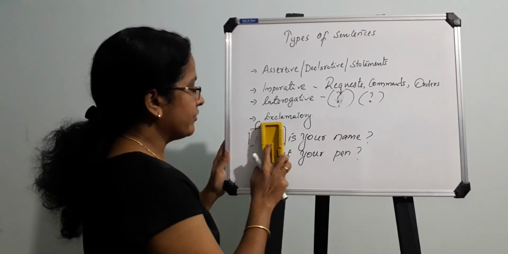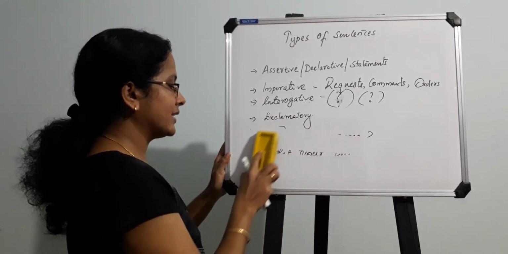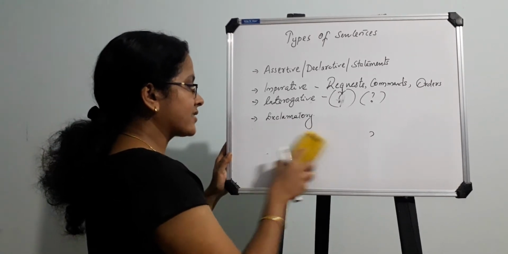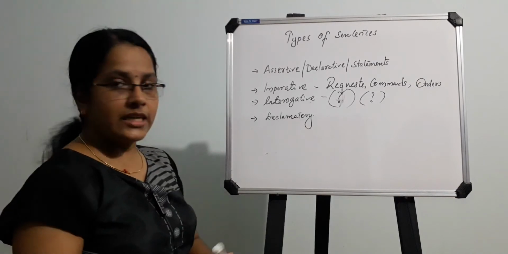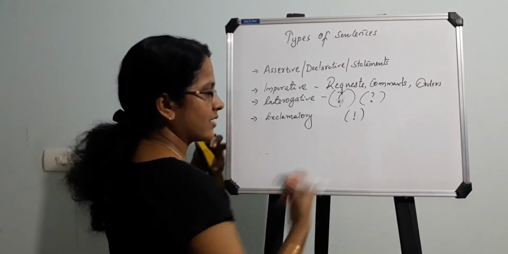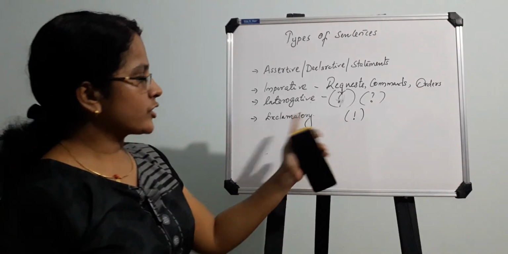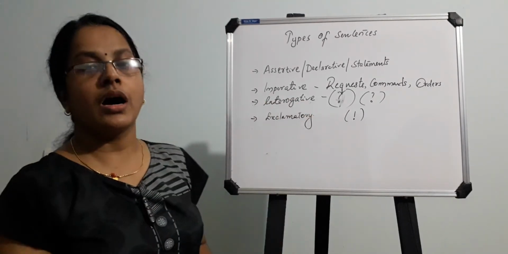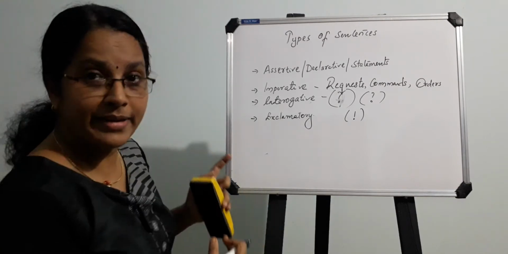So next one, it is very easy for you because we are coming to the fourth type of sentence, that is the exclamatory sentence. Exclamatory sentence itself contains the meaning that it will end in an exclamatory mark. The exclamatory mark will show that it's an exclamatory sentence. Instead of this exclamatory mark, the sentence itself will show whether it is an exclamatory sentence.